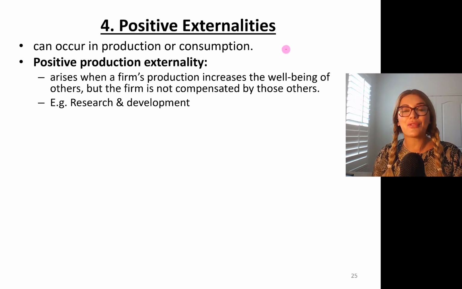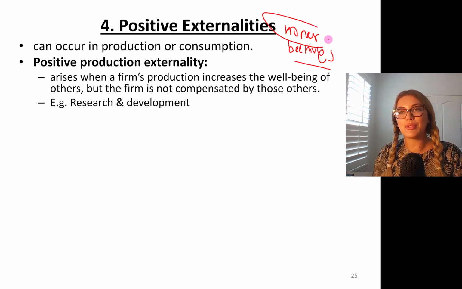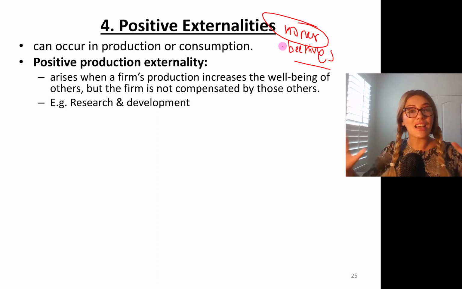Another example could be, for instance, a honey producer with lots of beehives. Let's say I'm a honey producer in Texas and I have lots of beehives on my land.